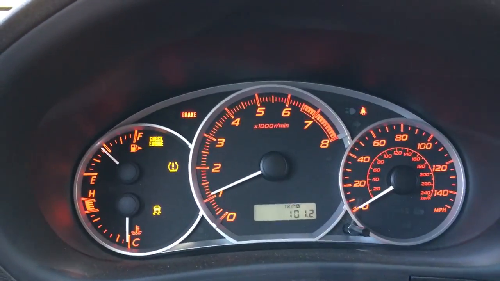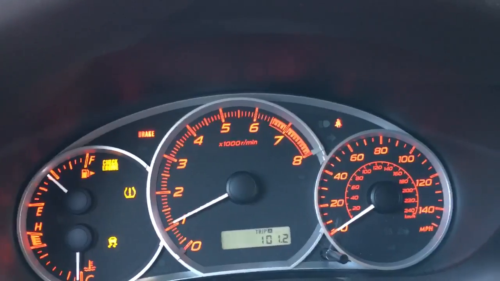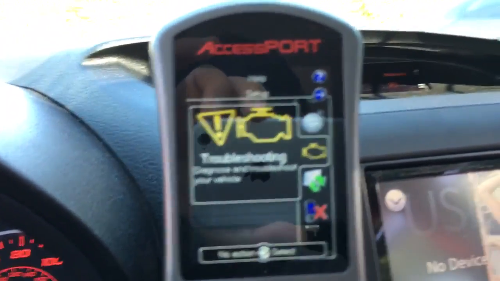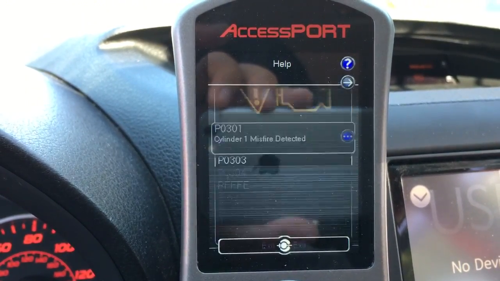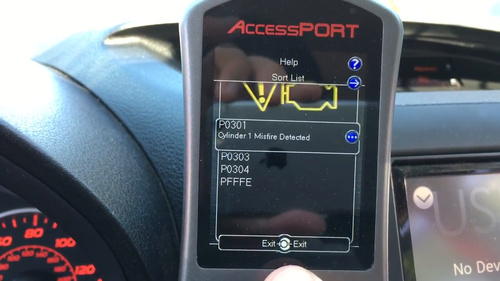So I just did a startup, nothing happened, so I shut it off. But look, here we go. Check engine light, all that going off. Let's see what the code is. Ooh, that's a lot. Misfire on 1, misfire on 3, and misfire on 4.